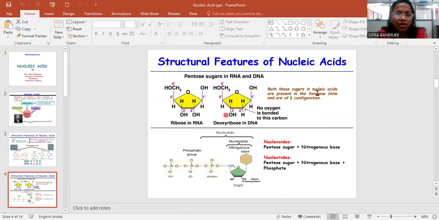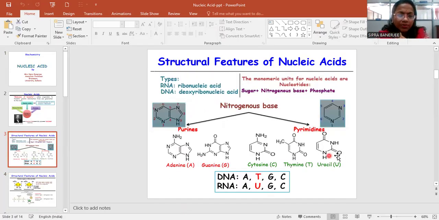Now, the pentose sugar in RNA and DNA. This is the ribose sugar present in the RNA. See here the nitrogenous base, adenine or guanine, or you can say cytosine or uracil. This is the structure of pyrimidine, cytosine or thymine or uracil.